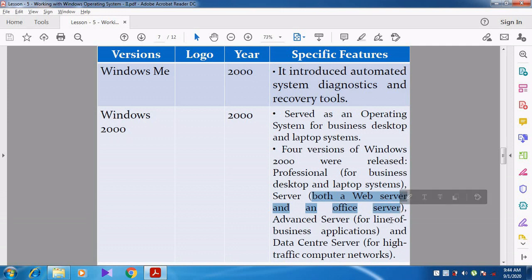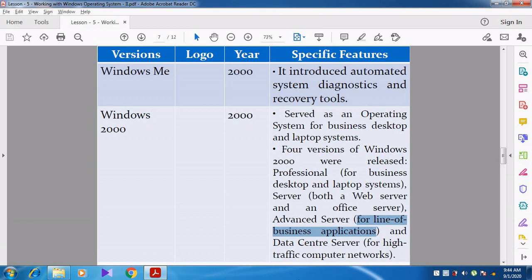Then Advanced Server means for line of business related applications. Now you can see each and every shop contains a system, and those systems contain some software. You can see in supermarkets and grocery shops, they install software and maintain all the products, manufacturing date, expiry date, and how much quantity is available. They maintain all those data in the system. So like that, for business related applications they used the Advanced Server, right?